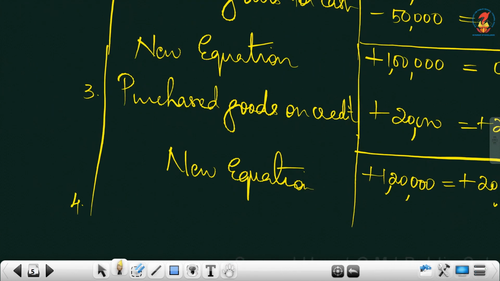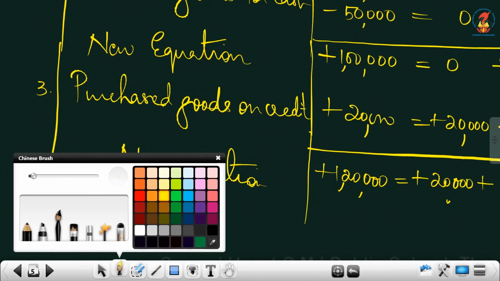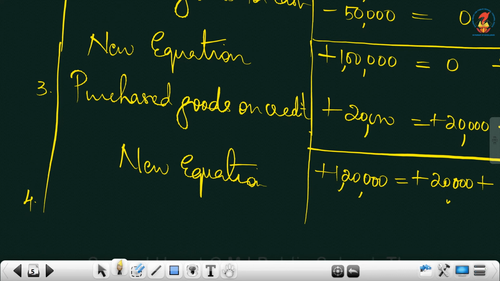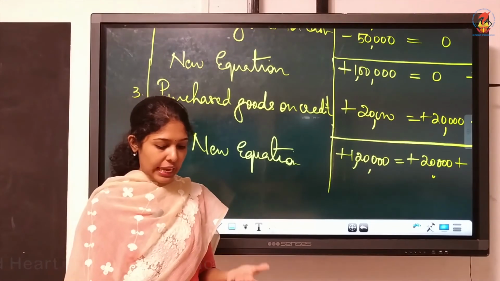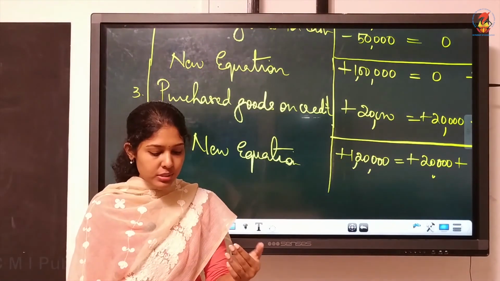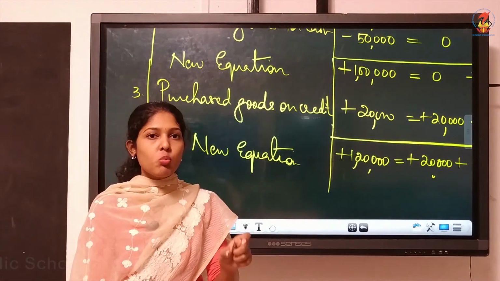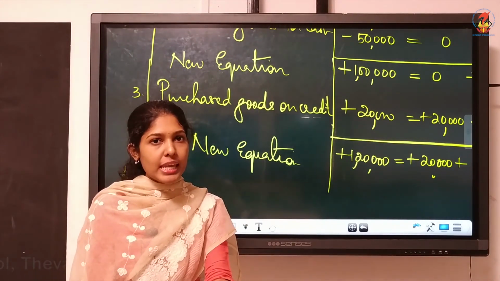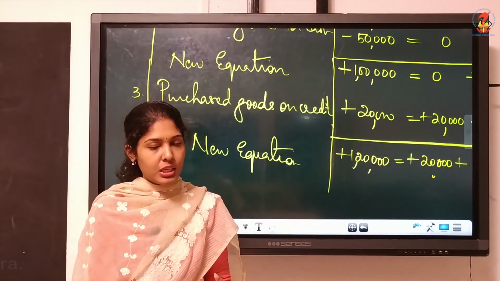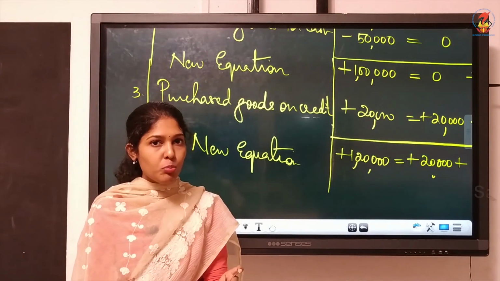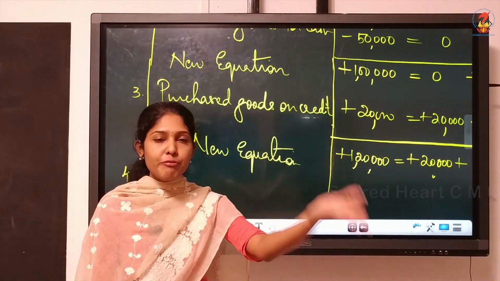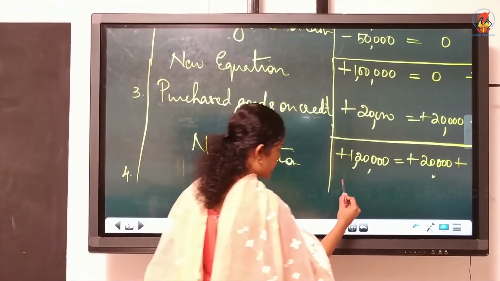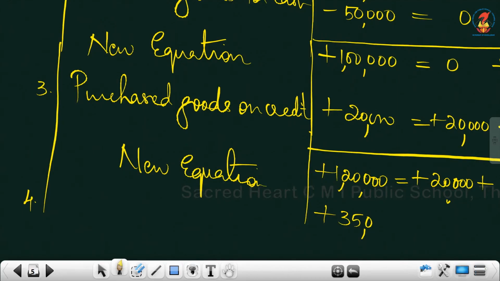Then transaction number 4. Sold goods costing 25,000 for 35,000 against cash. We are selling goods and it is mentioned it is on cash. So what will happen when you sell goods? You will get cash. How much will you get here? You will be getting cash of rupees 35,000, isn't it? Actual cost is only 25, but we sold for 35. So under assets, we are getting cash, means under assets, we should write plus 35,000.